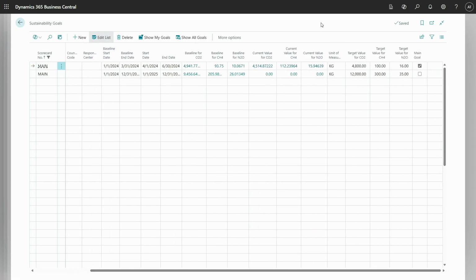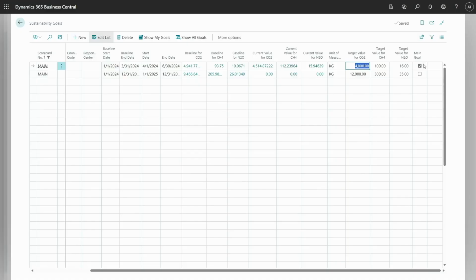Plus, yes, we have the unit of measure, and here you have a place where the target value for this period can be entered manually. So you have three different values: the baseline in the previous period or the period you want to track, then the current, what is already posted, and the target for your current period. And this is the place where you can configure whether this is the main goal or not. Only details from the main goal will be shown on your Role Center.